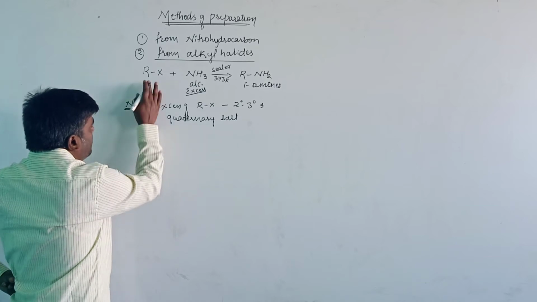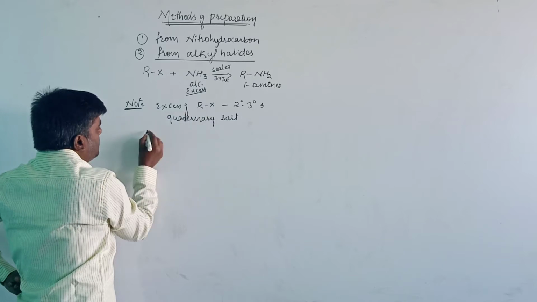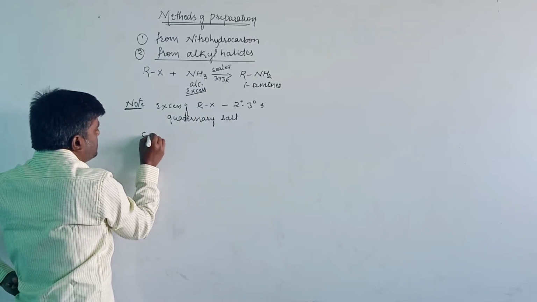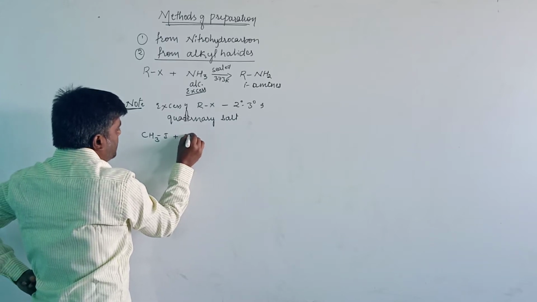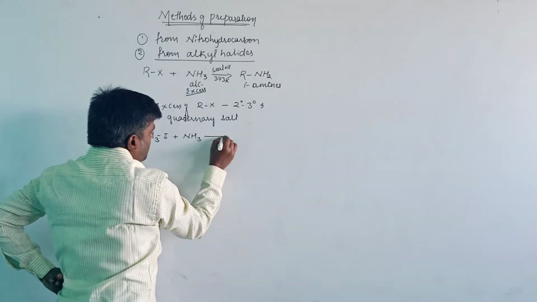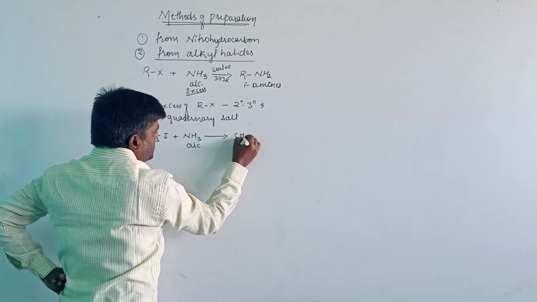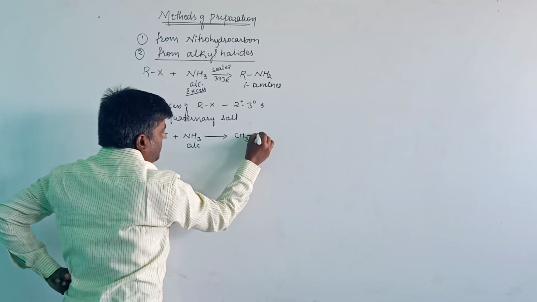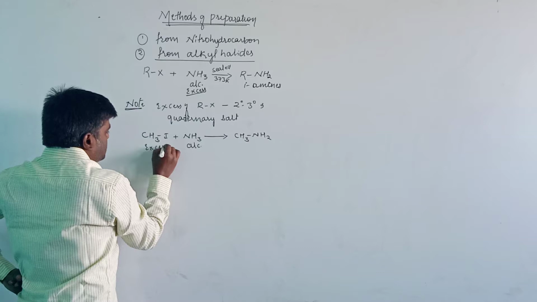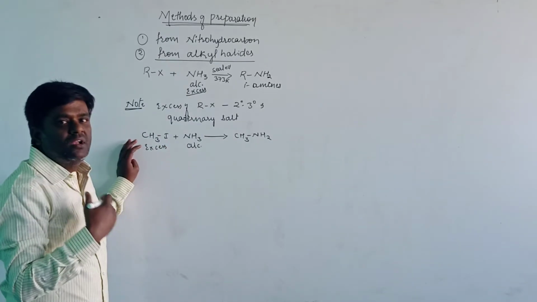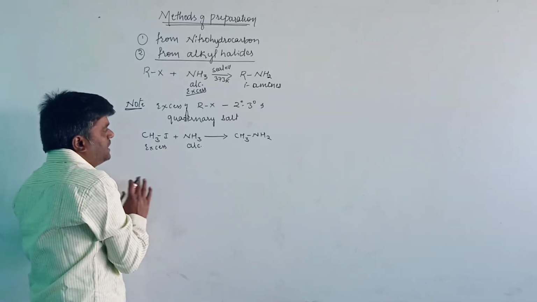Let us take a particular example, if we take the excess amount of alkyl halide. CH3I, when reacted with ammonia in alcoholic condition, will produce the compound CH3NH2. When the alkyl halide is taken in excess, then further it will undergo alkylation to form the secondary, tertiary and quaternary salt.